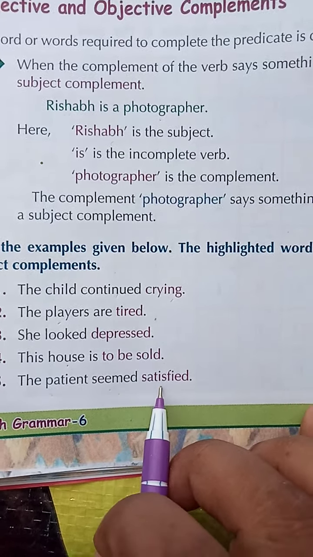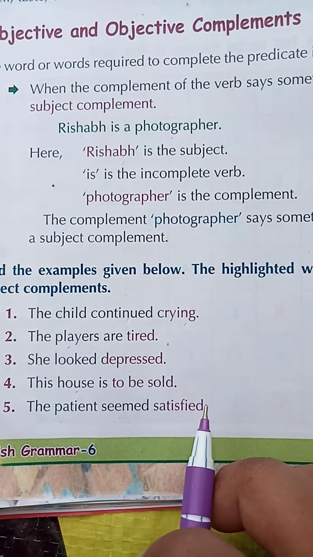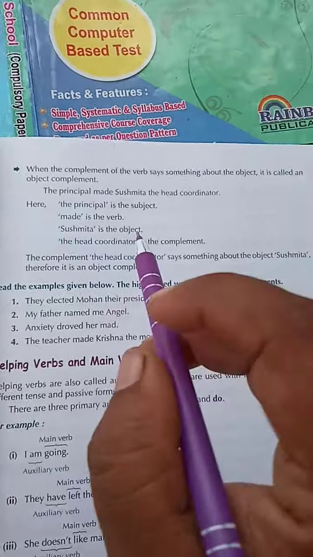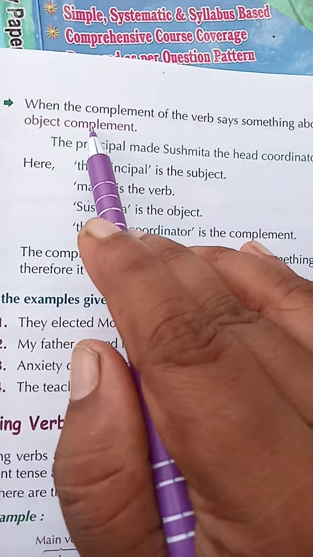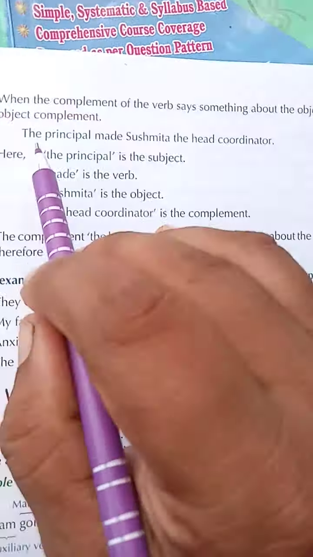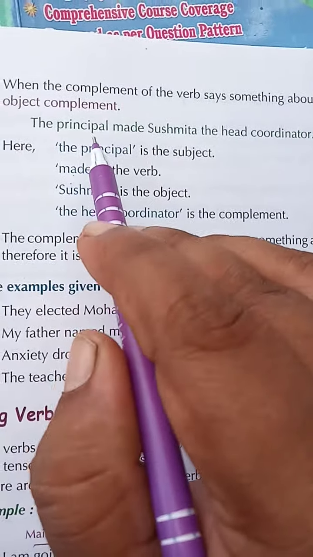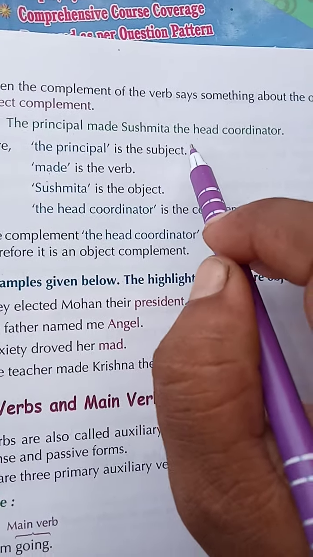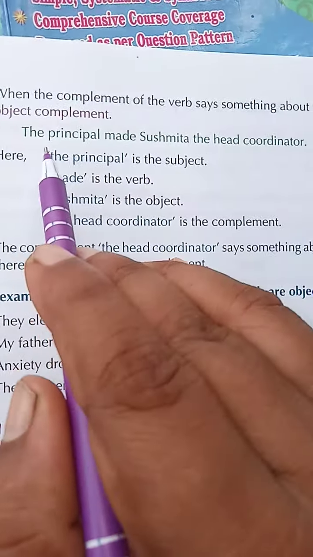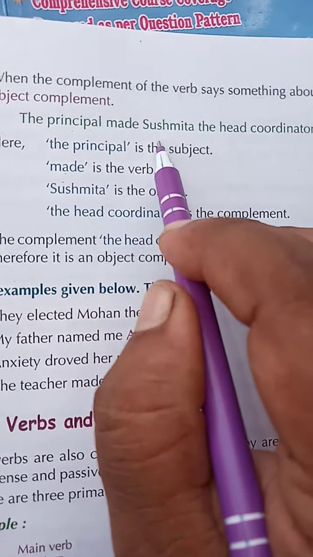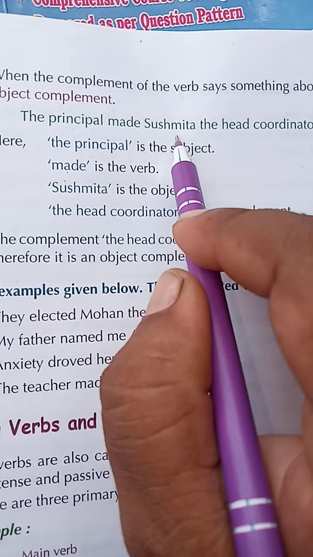But when the complement says about the object, it is called object complement. How? Look here. When the complement of the verb says something about the object, it is called object complement. Now, the principal made Susmita the head coordinator. So the principal is the subject, made is the verb, and Susmita is the object.